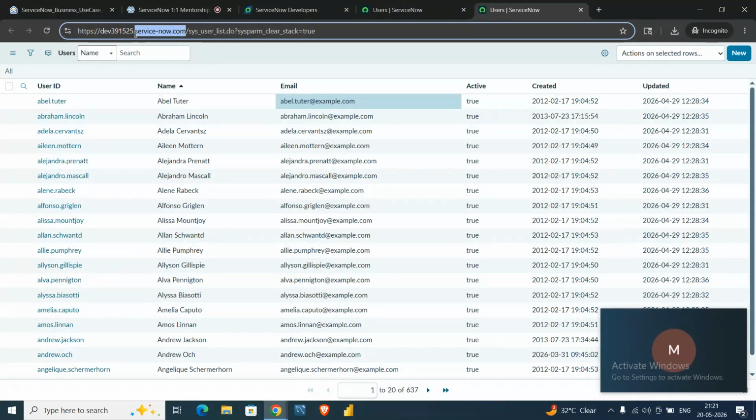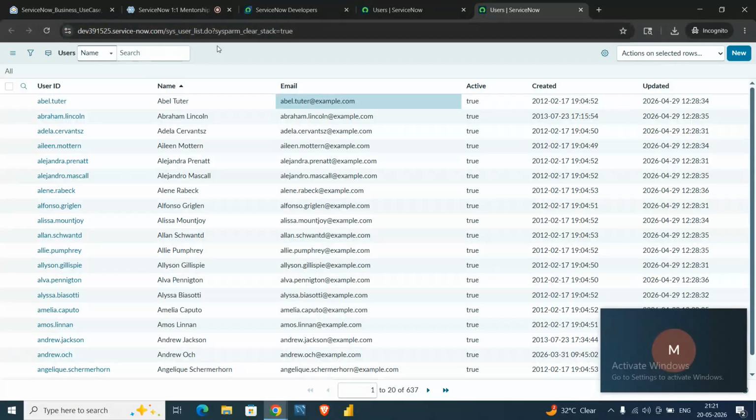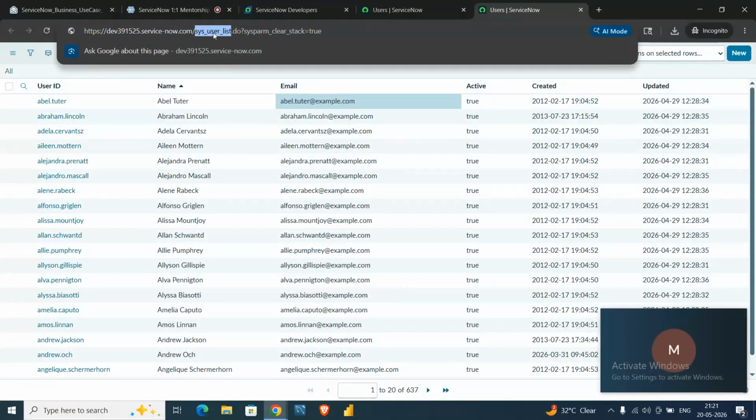Every instance has the same postfix, service-now.com, whether it is provided by our company or anywhere else. Before that is the instance URL, and I am currently in the user table, which is why sys_user is here. From the link we can see which table we are currently in. We are in the sys_user list, so it shows sys_user_list.